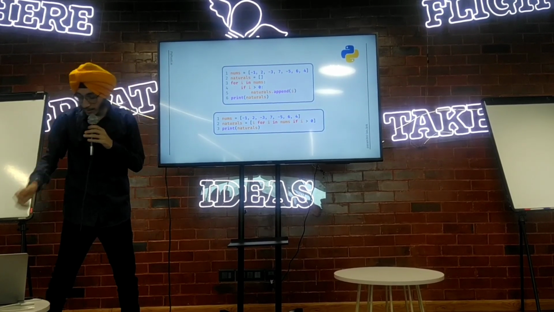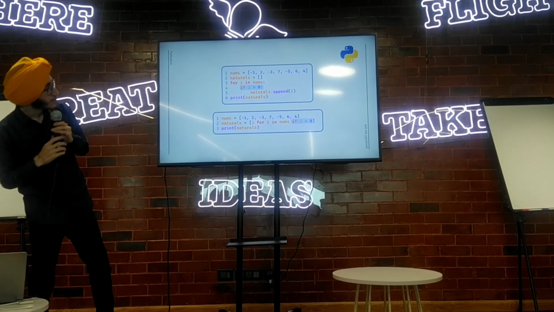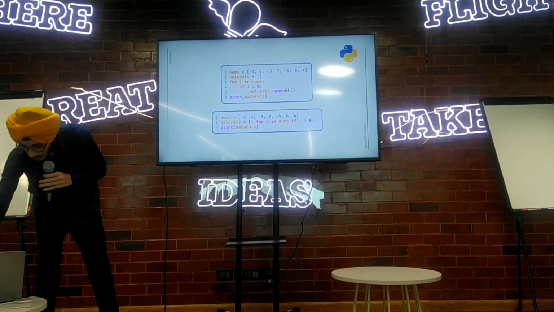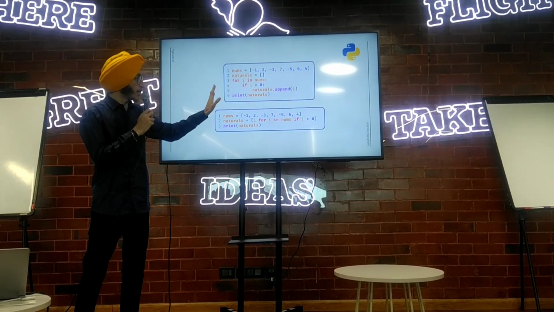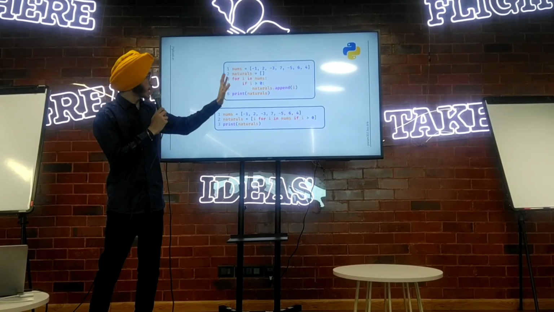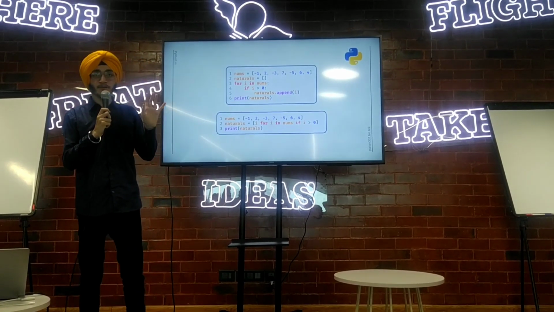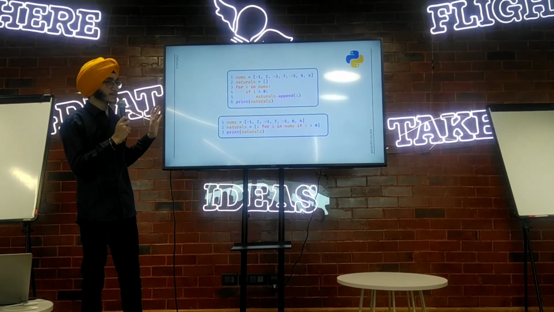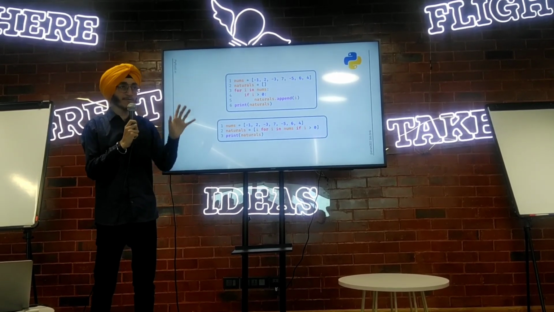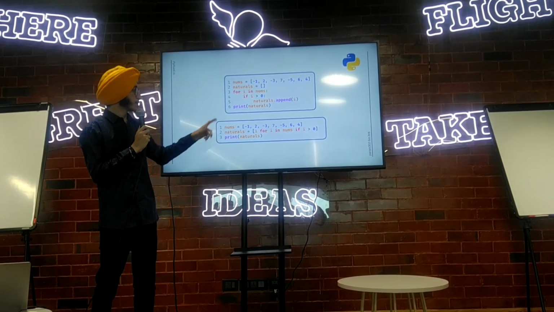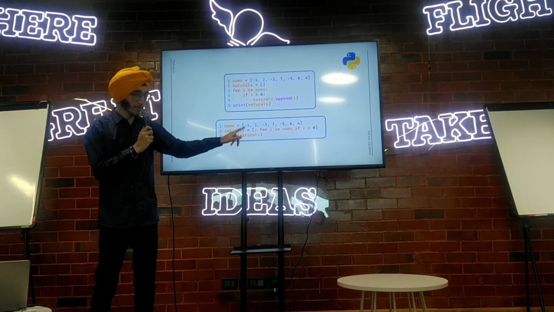How? Let's look at it. First start with the loop one. The general way of writing the list comprehension would be: first initialize the list, then write the expression which you want to append.